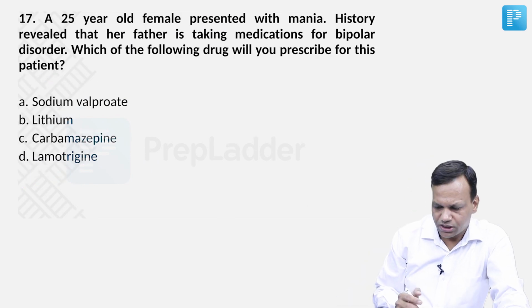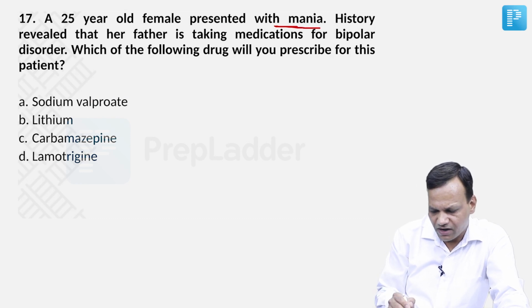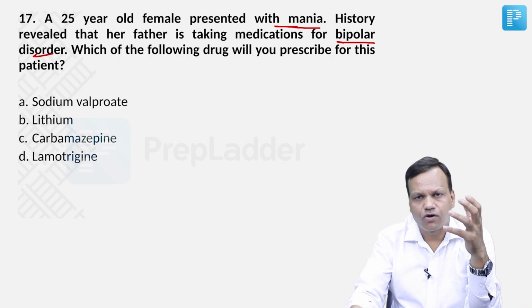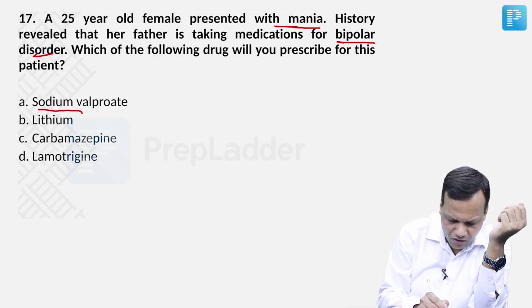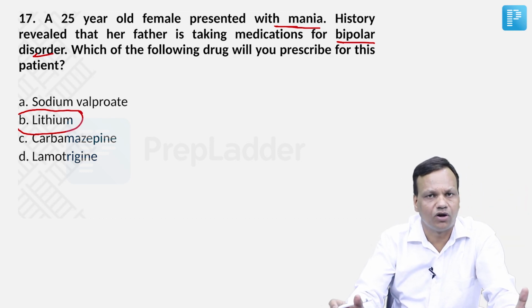Okay, moving to the next question. A 25-year-old female presents with mania. History revealed that her father is taking medications for bipolar disorder. So which drug? A simple question: what is the drug of choice for mania or bipolar disorder? That is very easy. You all know the drug of choice is lithium. Lithium is the drug of choice for mania and bipolar disorder.